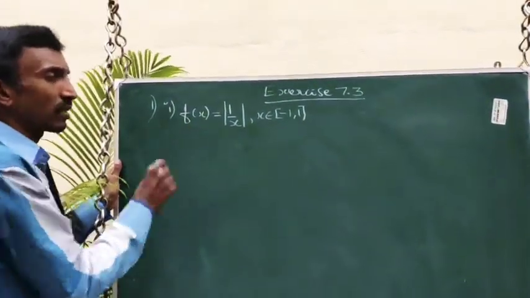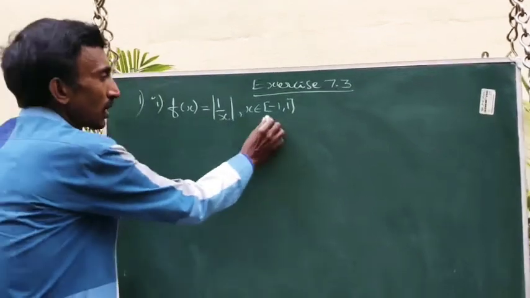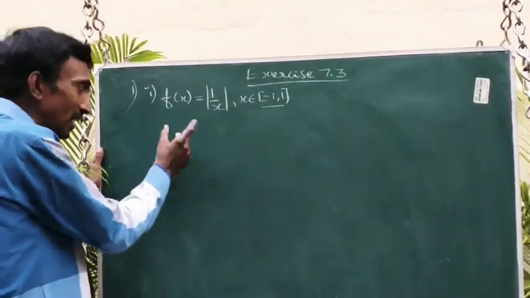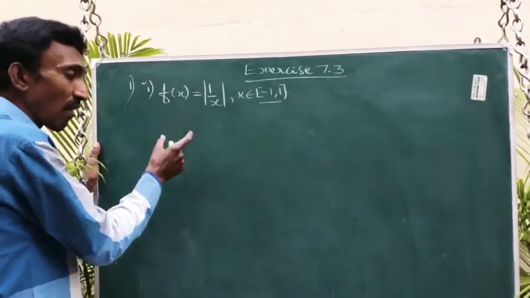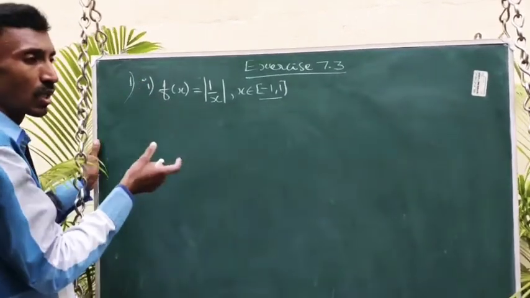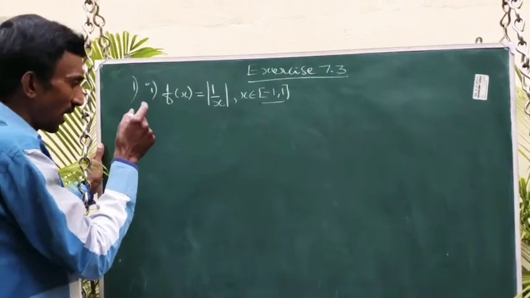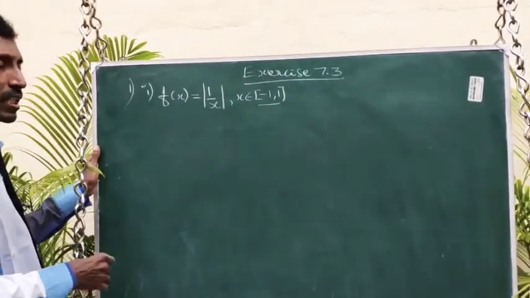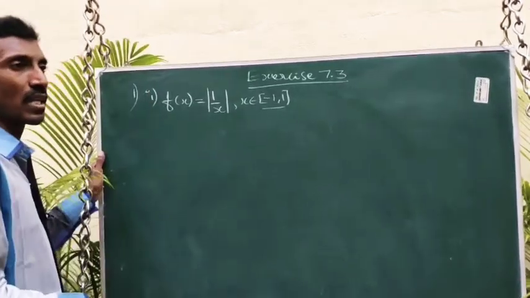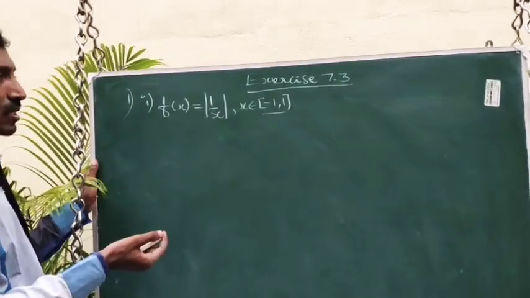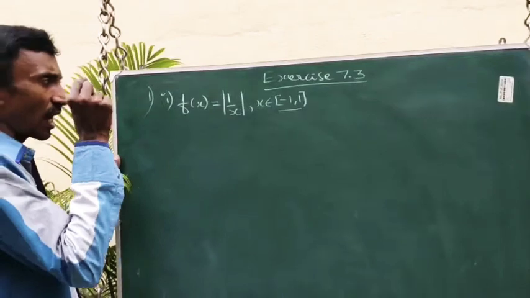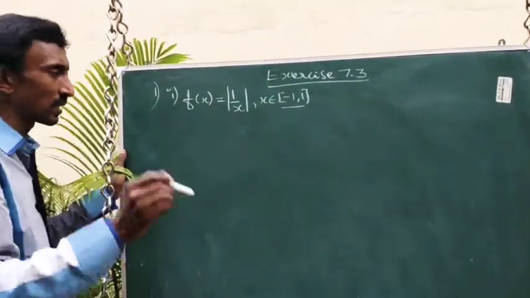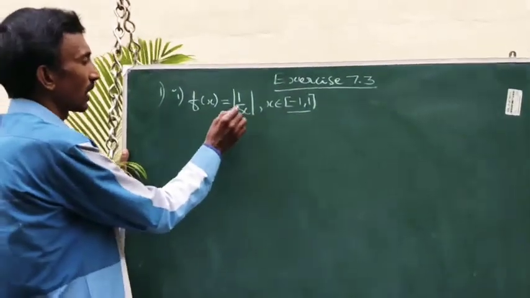So what is the first condition? Continuous on the closed interval. Continuous means f of c exists, and the limit of f of x exists as x tends to c, and it is equal to f of c. If all three conditions are satisfied, then it is continuous at c, otherwise discontinuous at c. So if it is not continuous at a single point, it is not continuous on the whole interval. That is the conclusion.